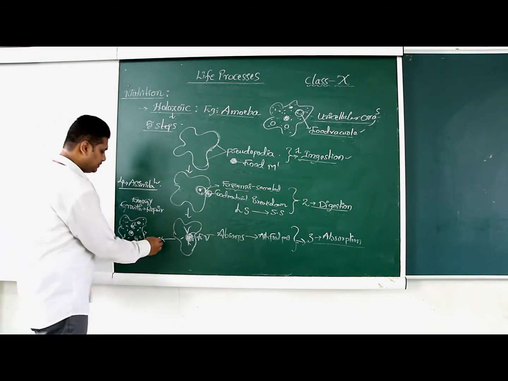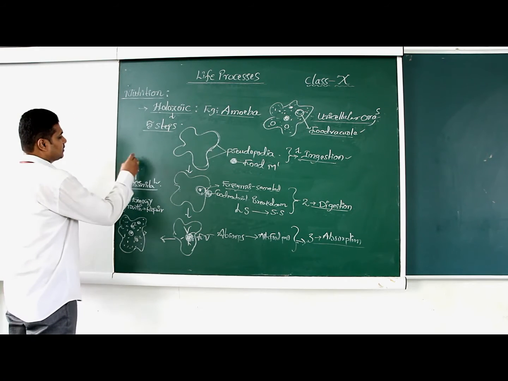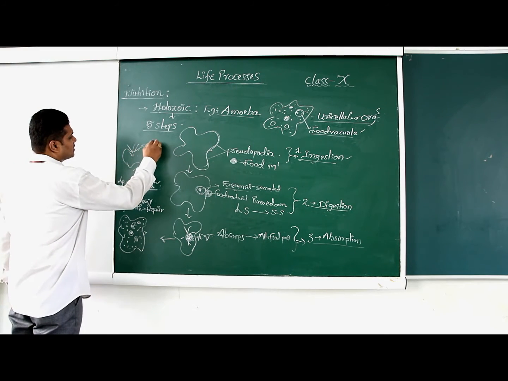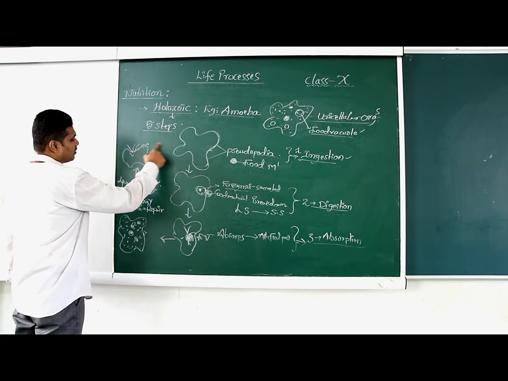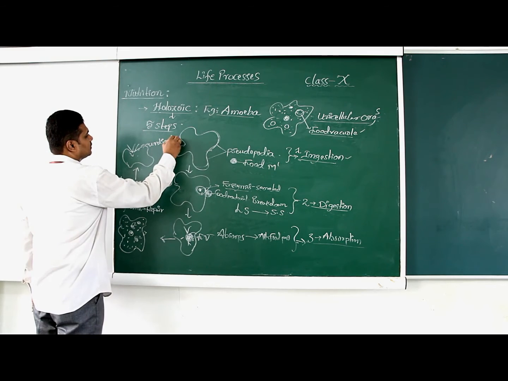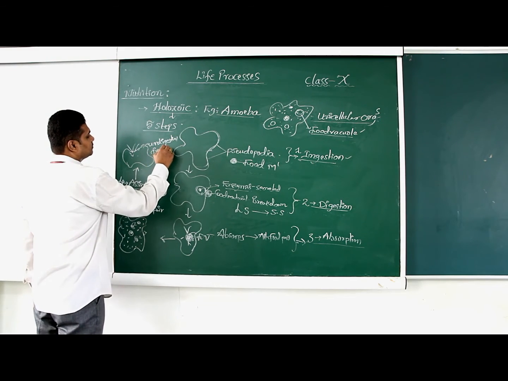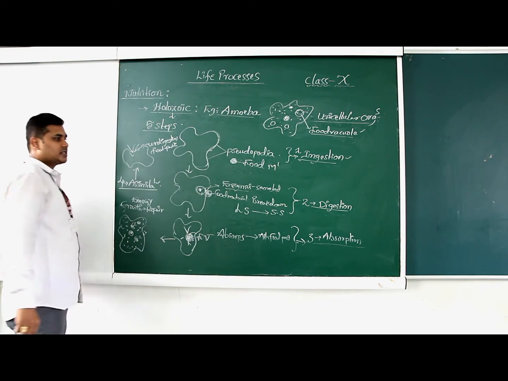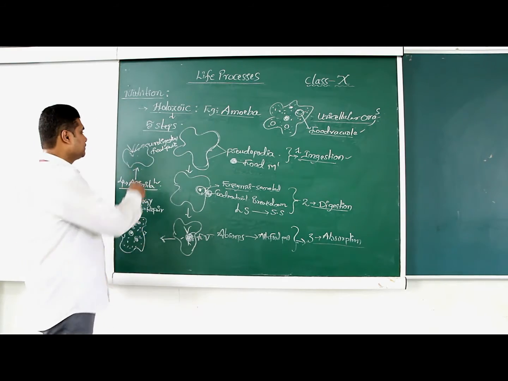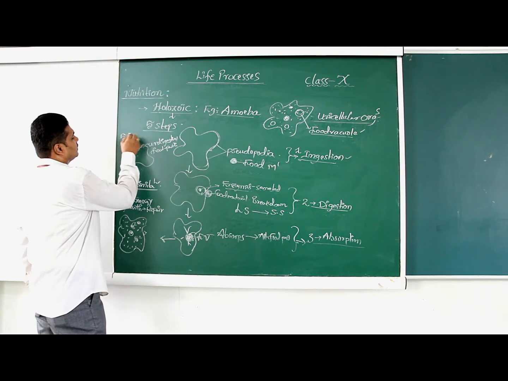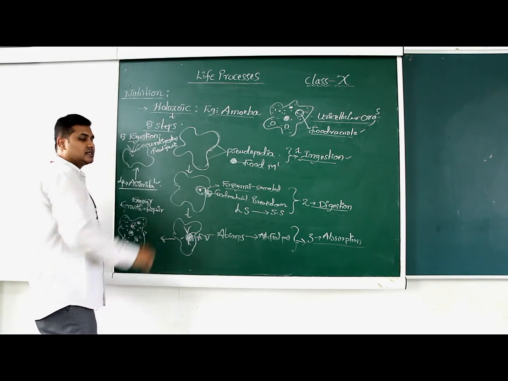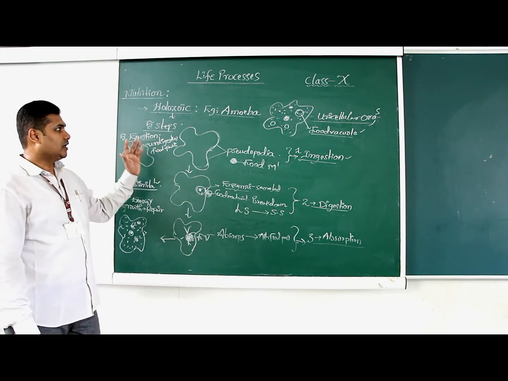After assimilation, the last step in amoeba is to eject the materials. These we cannot call food materials, these are undigested food particles. The undigested food particles which are not useful to them are removed from the body. This process is called egestion or elimination. This is the last step followed by amoeba in Holozoic nutrition.